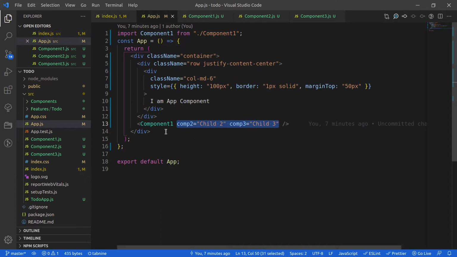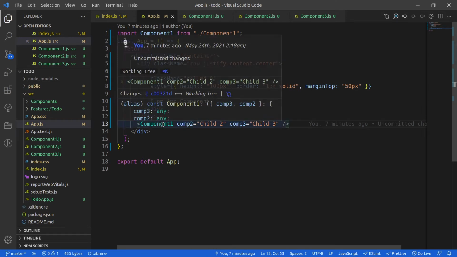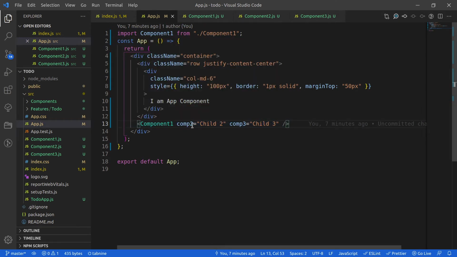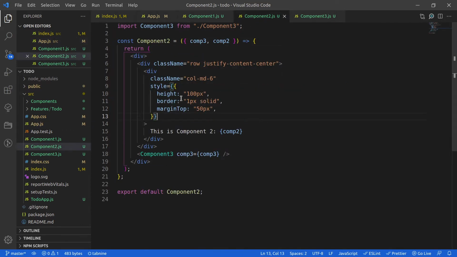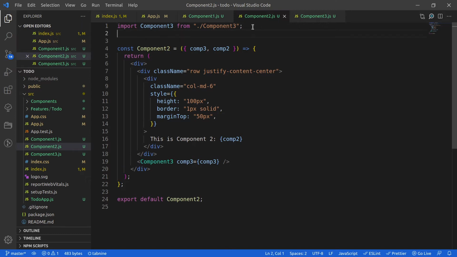Now, instead of passing the values like this, I know that I'm going to access this value in child 2, in component 2. So here is the main component, and here I am actually accessing the value. For that, I will be using the context API's consumer.